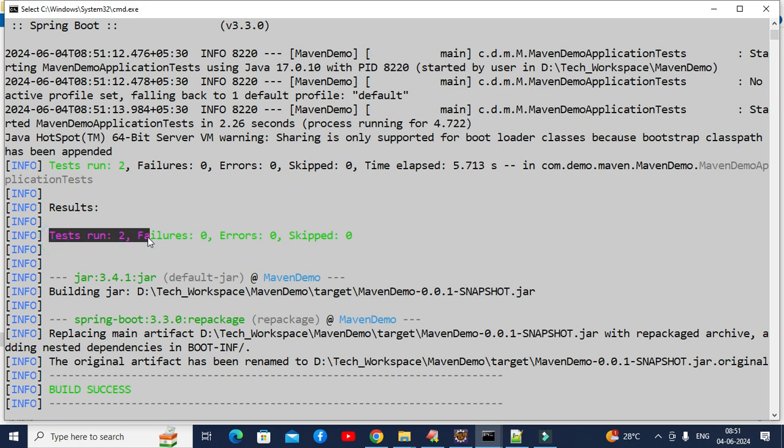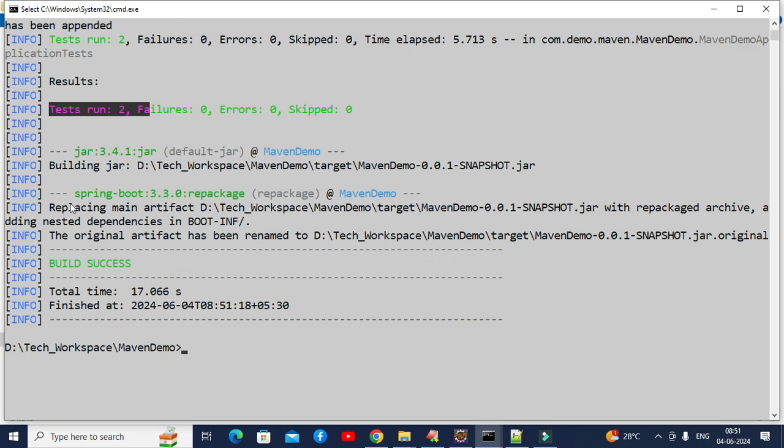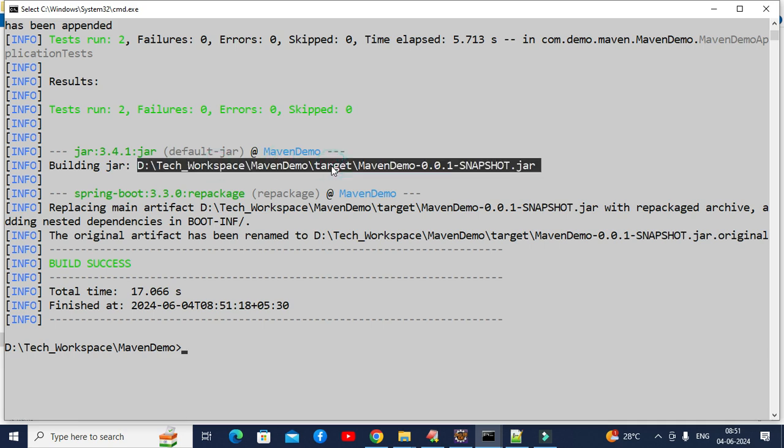You can see it ran two test cases. After running the test cases, it is building the jar. You can see in package, it is building the jar file. Where is that jar? D drive, tech workspace, maven demo, target, maven demo hyphen 0.0.1 hyphen snapshot dot jar. This is the jar it has created, and the jar location is inside the target folder.